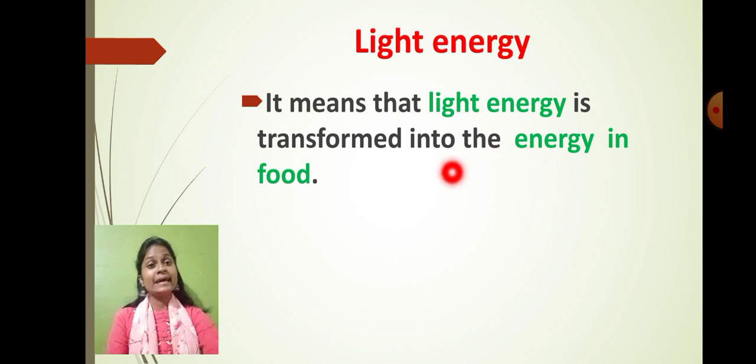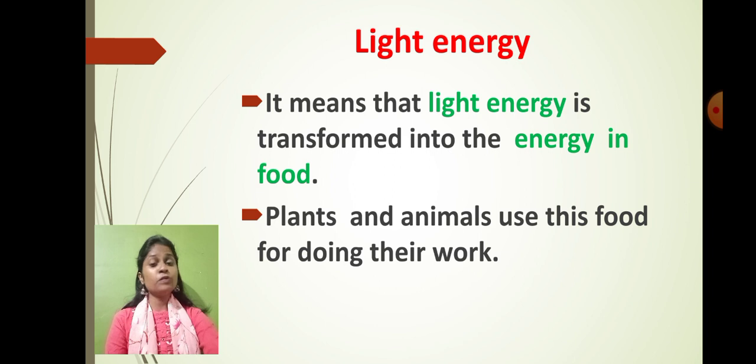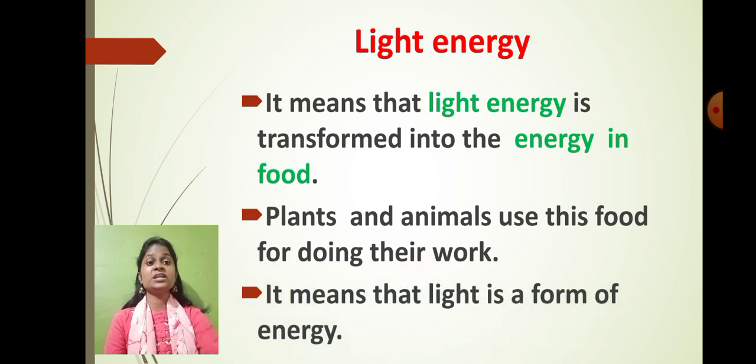So the light energy has been converted into chemical energy in the form of food material. Plants and animals use the food material for doing work. That's why light energy is a very important form of energy.